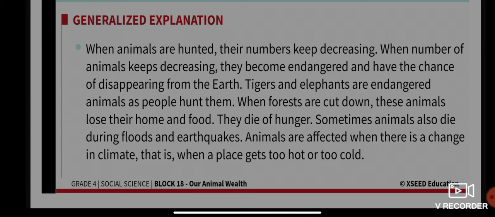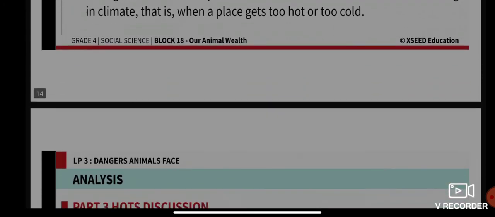Animals are also affected when there is a change in the climatic condition, that is, when a place gets too hot or too cold. Some animals find it difficult to survive because of the climatic condition as well. I hope you get it.